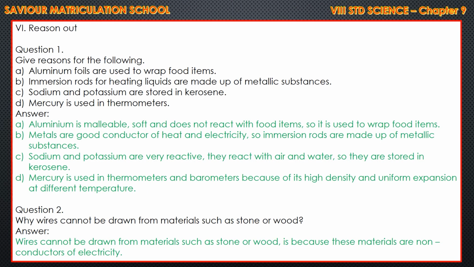Give reasons for the following. Aluminium foils are used to wrap food items. You have to write question and answer. Answer: Aluminium is malleable, soft and does not react with food items. So it is used to wrap food items. Immersion rods for heating liquids are made up of metallic substances. Answer: Metals are good conductors of heat and electricity. So immersion rods are made up of metallic substances.